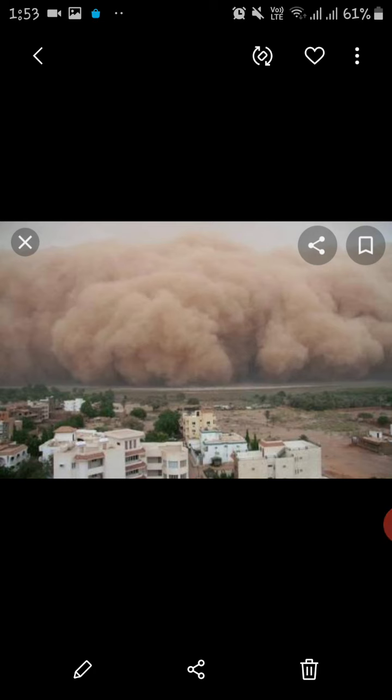Now sometimes when the wind is very strong, the sand present in these areas flows in the air and causes sandstorms, and these are very common there. Because of the dry air, the sand flows from one place to another, causing big storms which sometimes cause a lot of damage to the people and the buildings. So sandstorms are very common in a desert, and because of these sandstorms, sand dunes are formed. Sand dunes and sandstorms are very common in the desert area.